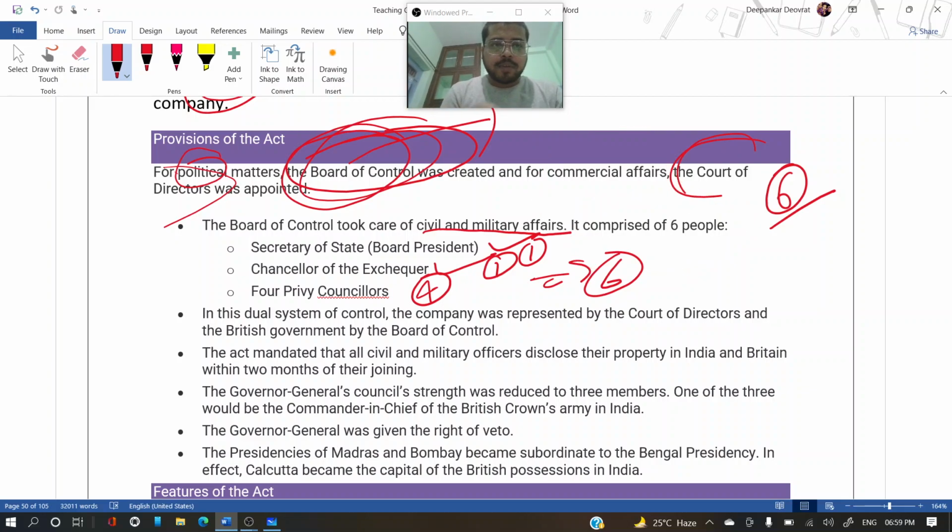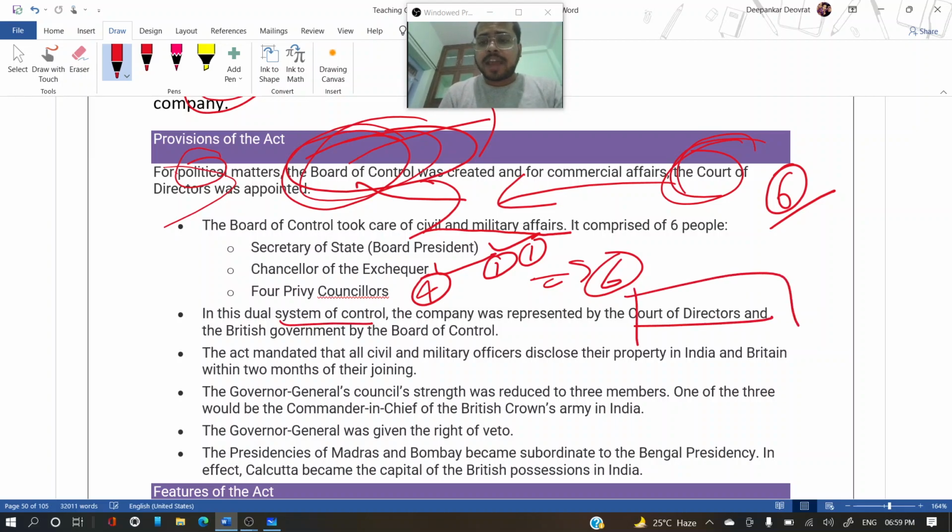In this dual system of control, they followed a dual system of control for India. One was the Board of Control, and another was the Court of Directors. The Board of Control and the Court of Directors were the two bodies to control India that were followed by the British government. That is known as the dual system of government. The company was represented by the Court of Directors and the British government by the Board of Control.